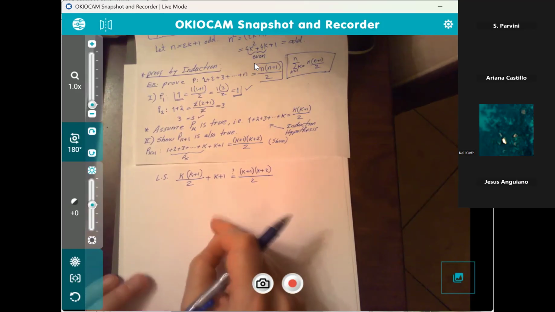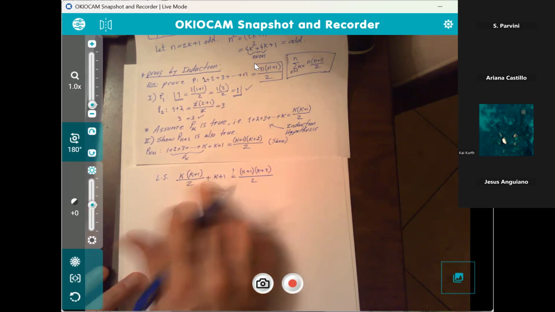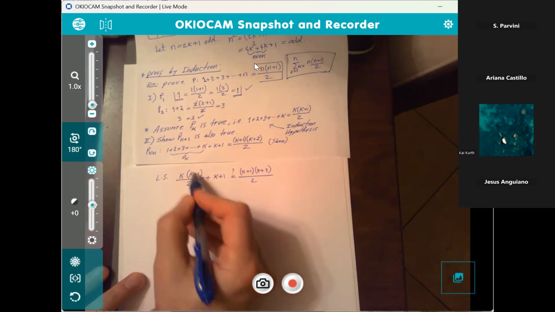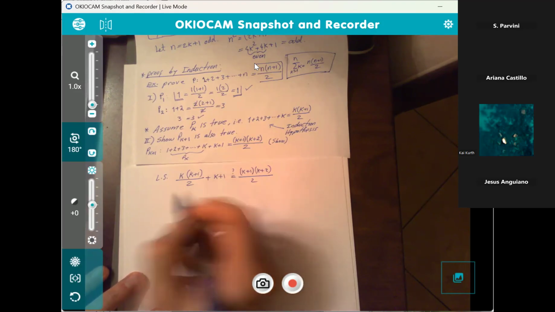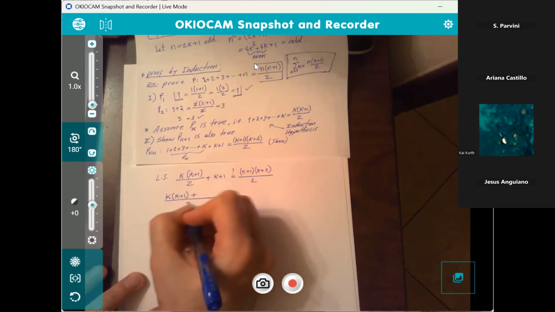So let's work on the left side. On the left side, I'm going to get the LCD and combine these two expressions. I have a fraction and I have a non-fraction. I'm going to combine them. So this is going to be k plus 1, common denominator 2.